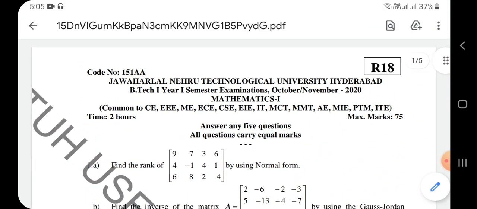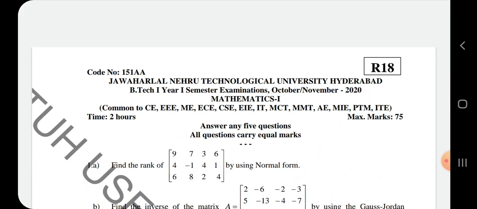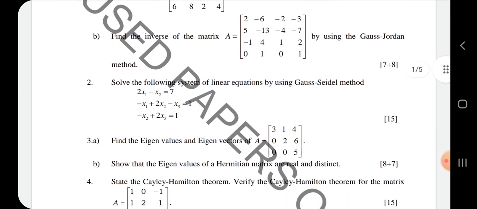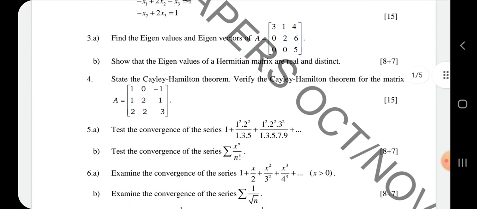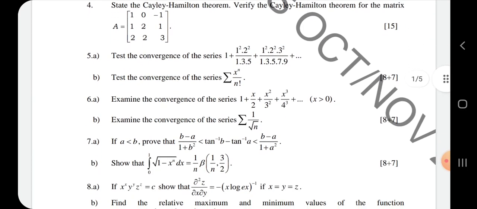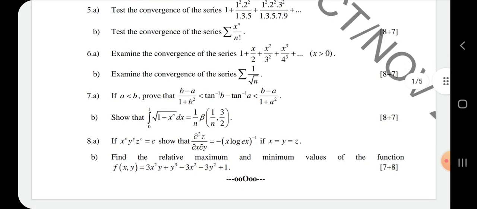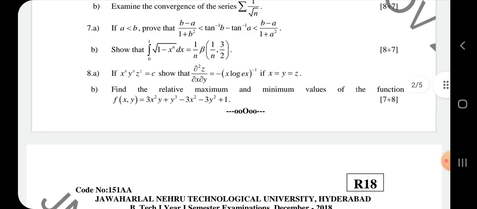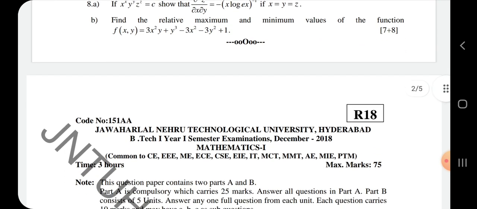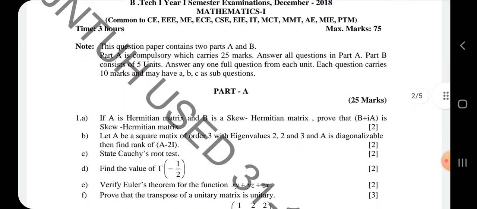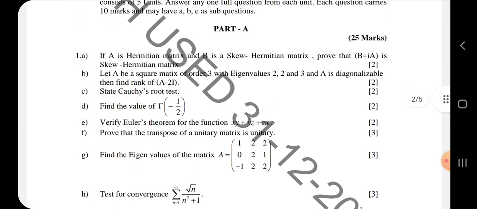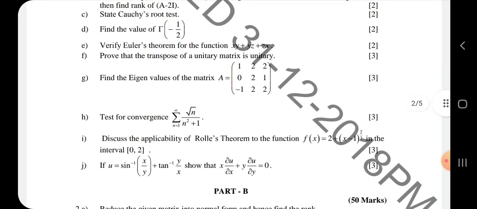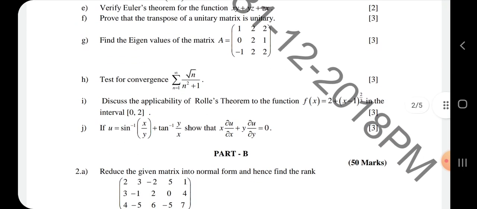Once again, I will show you the paper pattern. This is the COVID pattern. Look at the problems. Very simple: from the first 3 units, you are expecting 2 problems, and from the fourth and fifth units, only one problem each. So if you prepare these 3 papers, that is enough, and you will get the maximum score. They need not be the same problems, but similar types of problems.